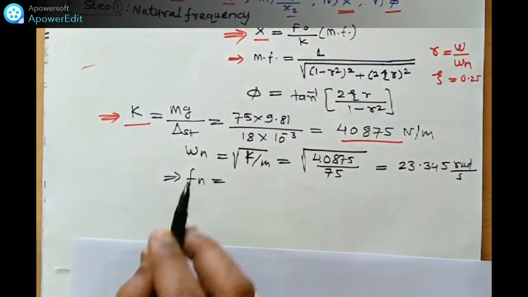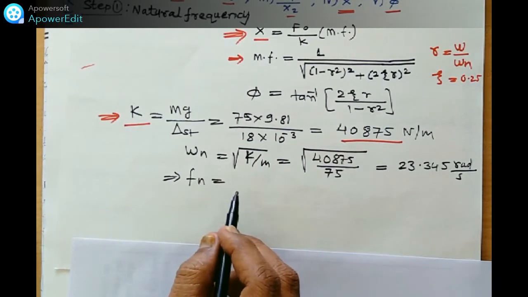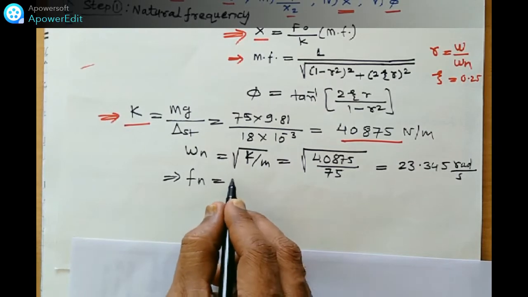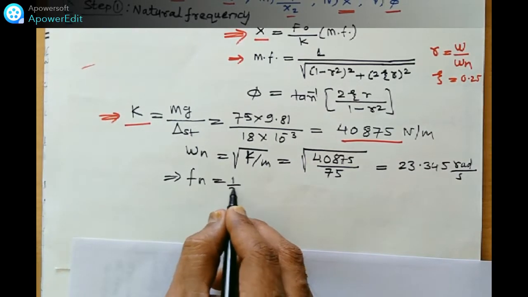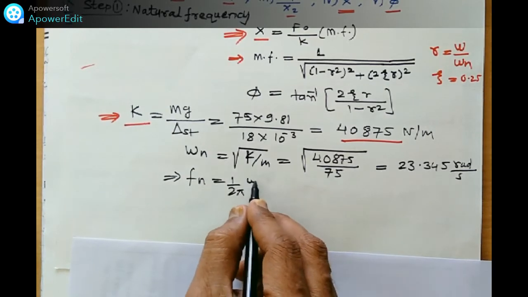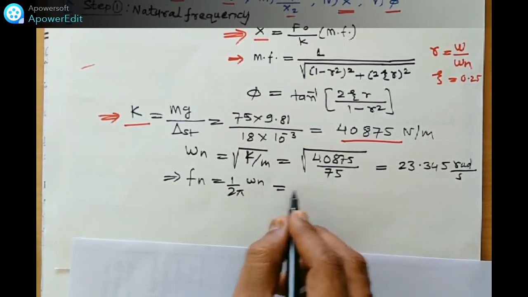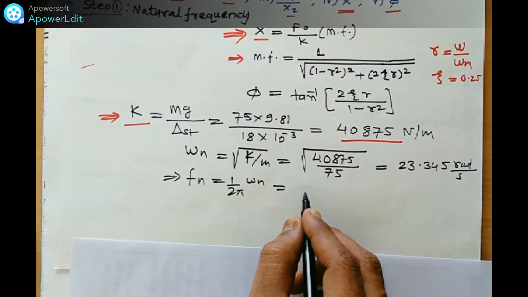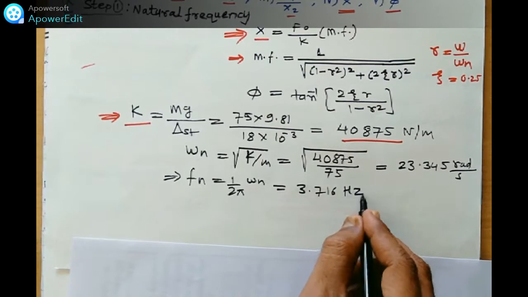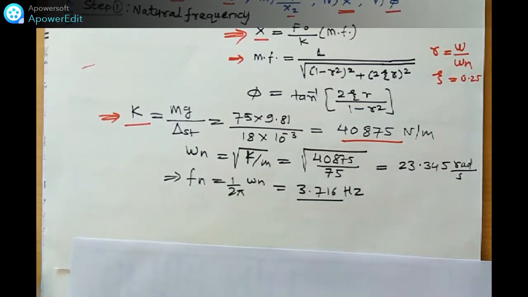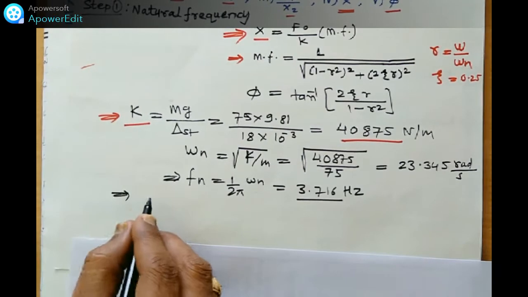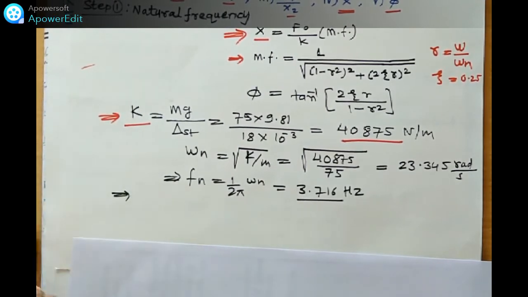That way, here we have to find out omega n and omega d. Once you find this, we also find the frequency, 1 upon 2 pi into omega n. This omega n upon 2 pi we will get directly. Write the value, you can calculate it yourself. Okay, the major task is we have to find out K. After that, we have to find out the omega d.